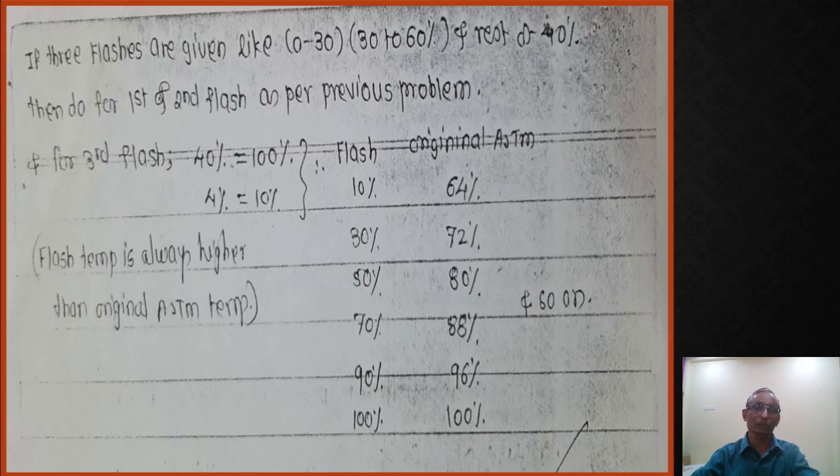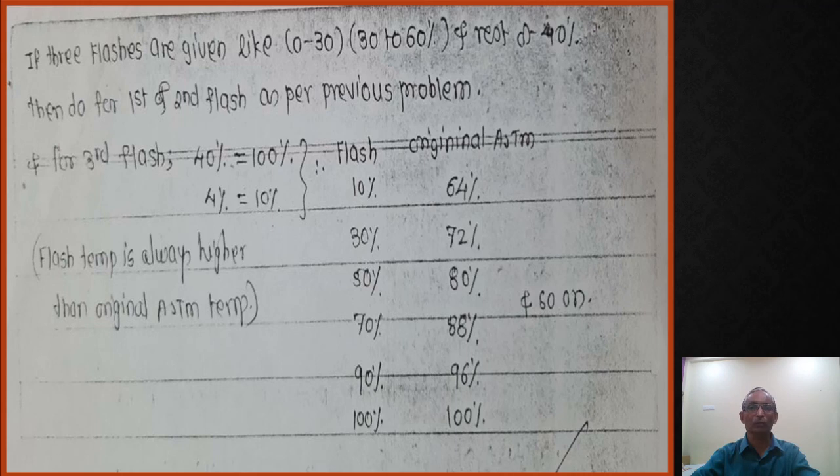In the above problem they asked for the remaining material, that is 30 to 100. Now the second flash is 30 to 60%. So you have to equate this 30% to 0% and 60% to 100%, convert those ASTM points, and then convert to EFV points. That is your second flash.